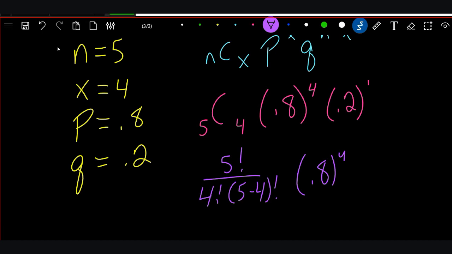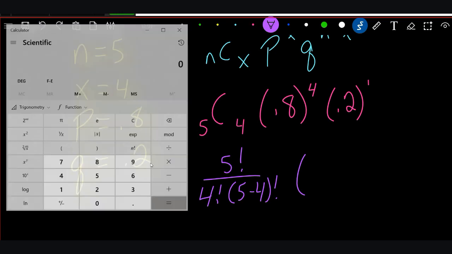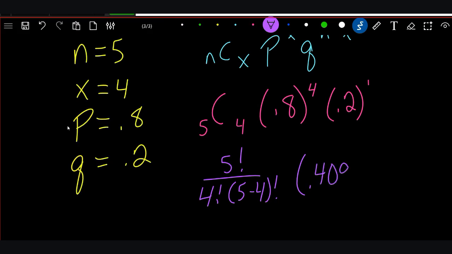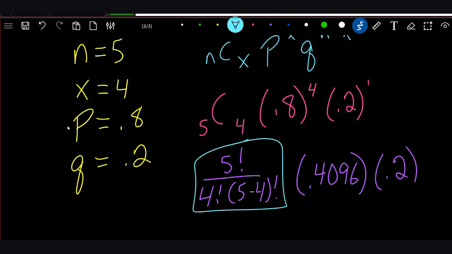We could actually do that right now if you want to. So let's go to our calculator and actually do that. 0.8 to the 4th equals 0.4096. There you go. And then this one's pretty easy to solve because it's to the 1, so it's just 0.2. I think what I would do here is I would do this first, and then I would multiply it times 0.4096, and then times 0.2.